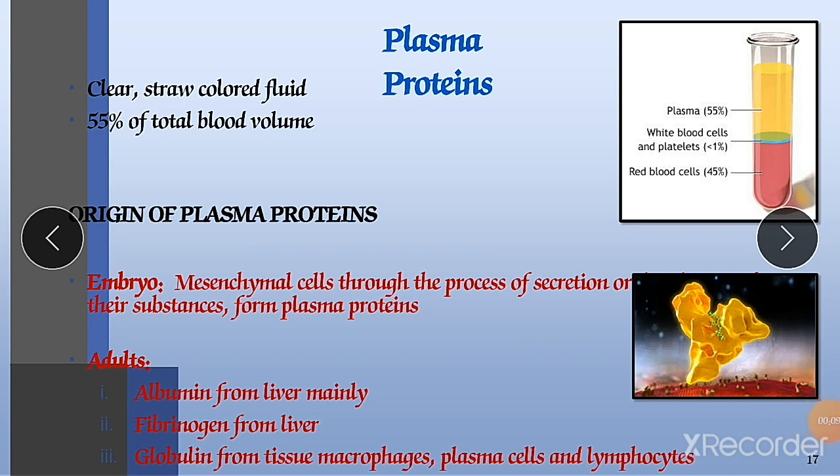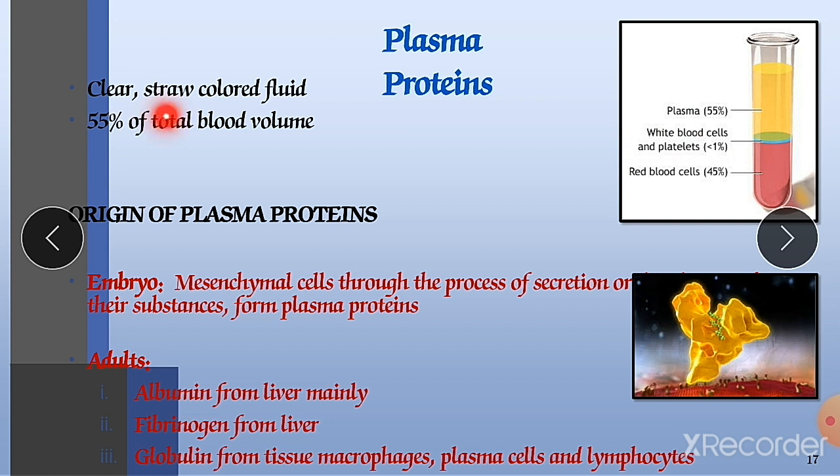So students, this is the second chapter of blood. In the last chapter, we discussed the composition of blood and the functions of blood. In today's presentation, I will discuss the plasma proteins. Plasma proteins means the proteins which are available in our blood, mostly in our plasma.